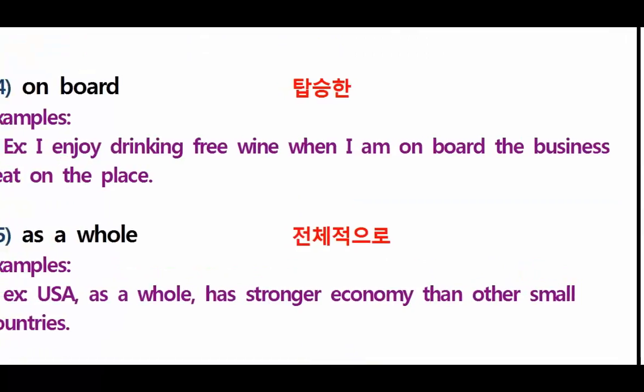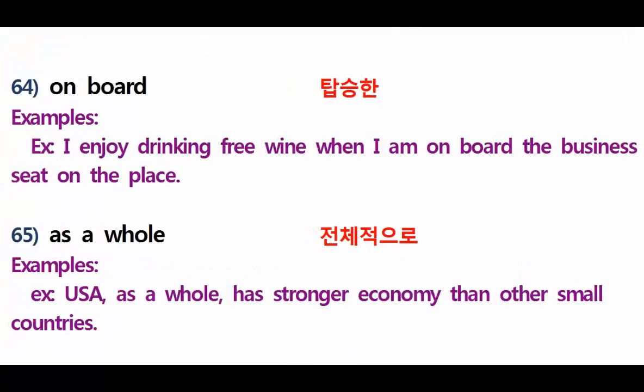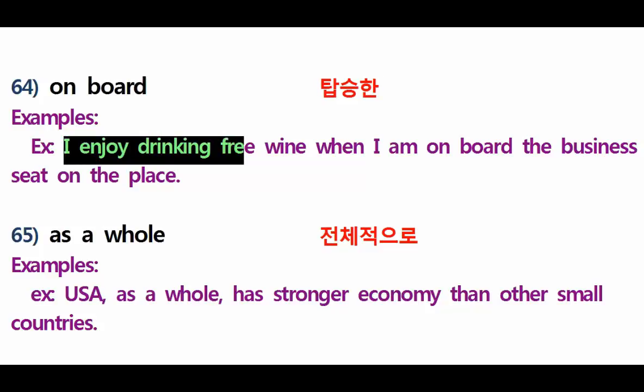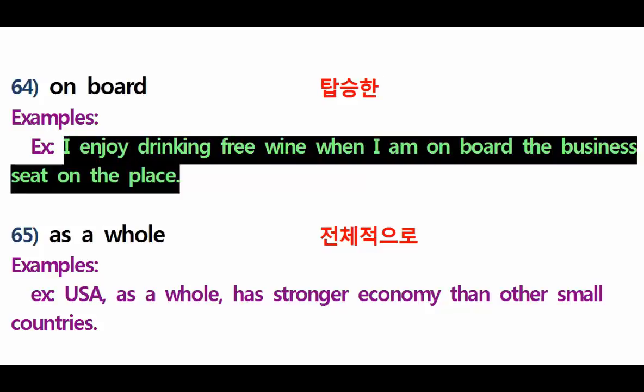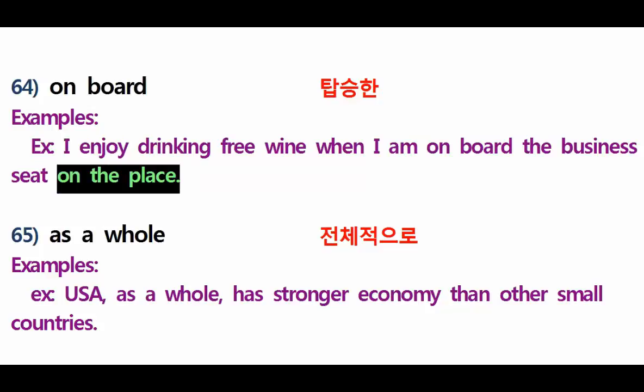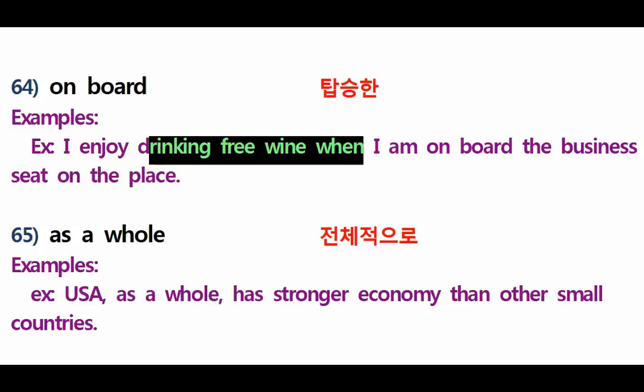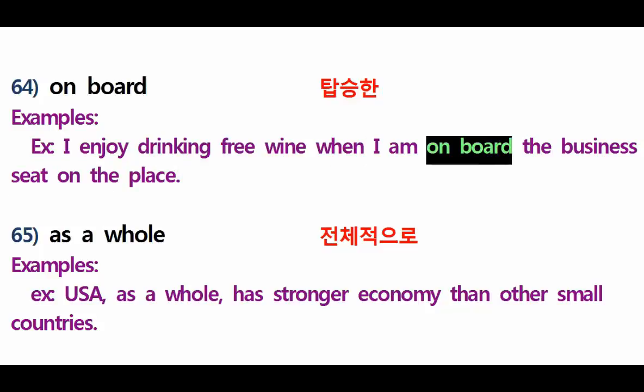This is 64, guys. On board. Number 1, on board means here. I enjoy drinking free wine when I am on board the business seat on the plane. You know, business seat, guys, or business class, right? So they usually have free wine. And I enjoy drinking free wine when I am on board. It means you are taking the business seat on the plane.